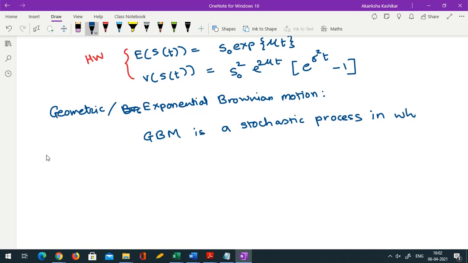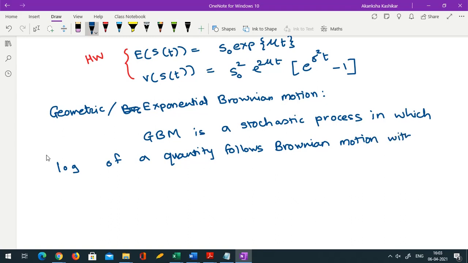in which the log of a certain quantity follows Brownian motion with a drift. Very straightforward definition. So here also we know that ln of S is basically a Brownian motion with a drift. Hence we say that S follows geometric Brownian motion.